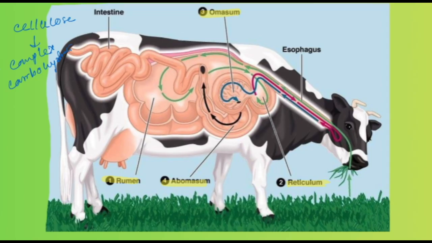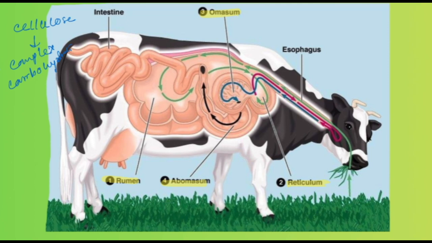This is the first part of the stomach. Rumen is the first part of the stomach. Okay. Now inside the rumen, the food is stored for some time, and then it is partially digested and softened and converted into curd, C-U-D, curd.